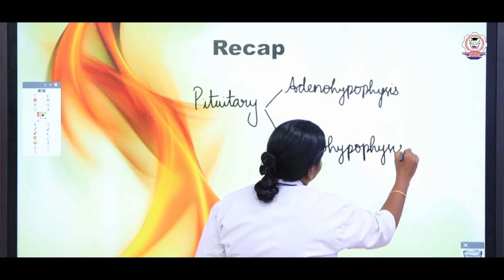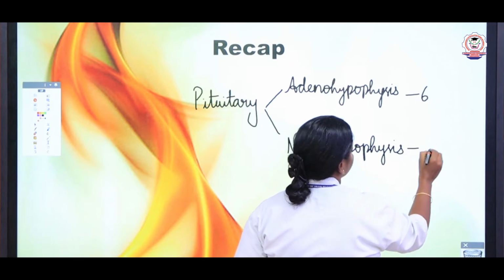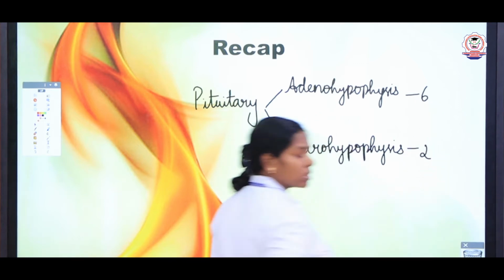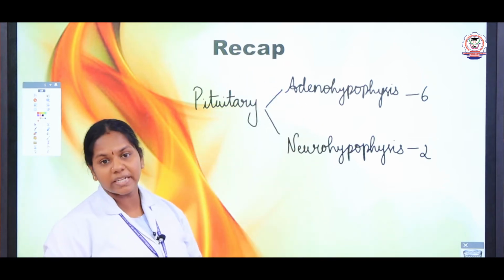The anterior pituitary secretes totally 6 hormones and the posterior pituitary secretes 2 hormones. So in the previous class we discussed what the hormones are and what their functions are.